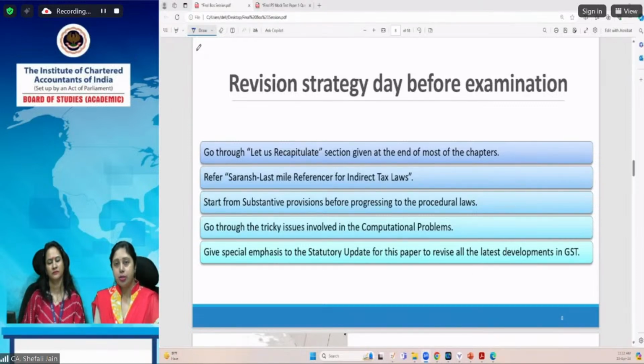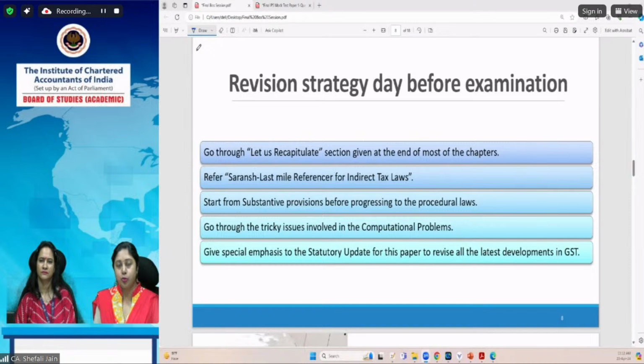So in such questions, at the time of preparation, you must have located the questions which you found tricky. And at this point of time, before the examination, you should go through all those questions. You should just have a glance at them. Don't try to solve them at that point of time, because you do not have that much time, but go through the points which you found tricky in your preparation time.